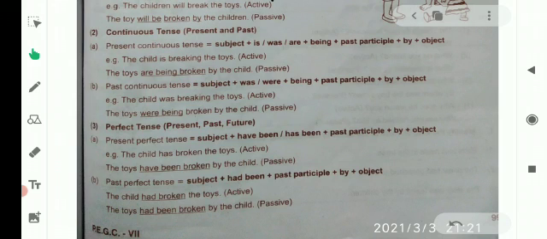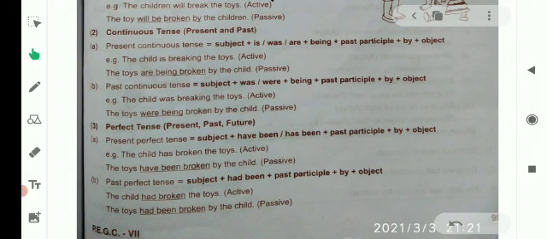Subject plus have been or has been plus past participle plus by plus object. We use been in perfect tense. What is the formula of perfect tense? Have, has plus V3. So with have and has we use been. The child has broken the toys. The toys have been broken by the child.